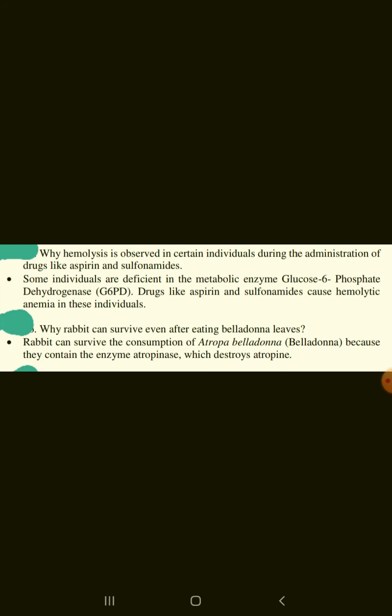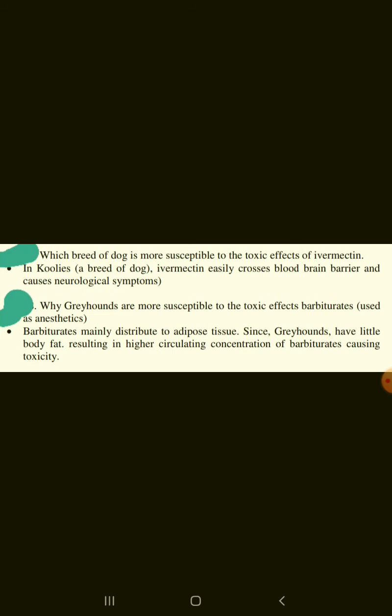Why is hemolysis observed in certain individuals during the administration of drugs like aspirin and sulfonamides? Some individuals are deficient in the metabolic enzyme glucose 6-phosphate dehydrogenase. Drugs like aspirin and sulfonamides cause hemolytic anemia in these individuals. Why can a rabbit survive even after eating belladonna leaves? Rabbits can survive the consumption of Atropa belladonna because they contain the enzyme atropinase, which destroys atropine.